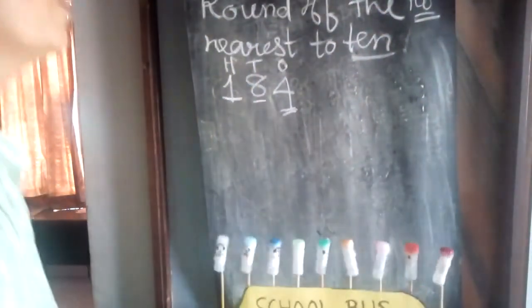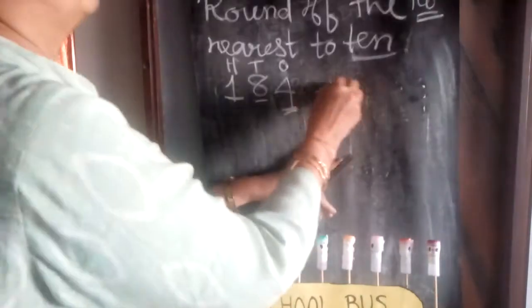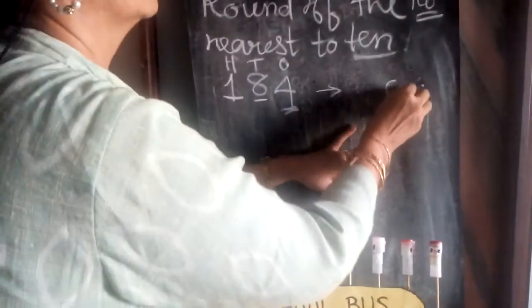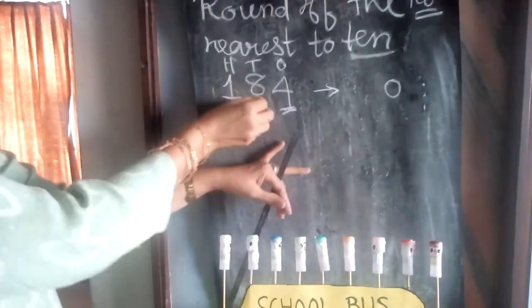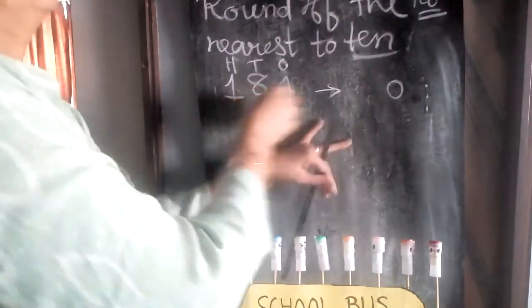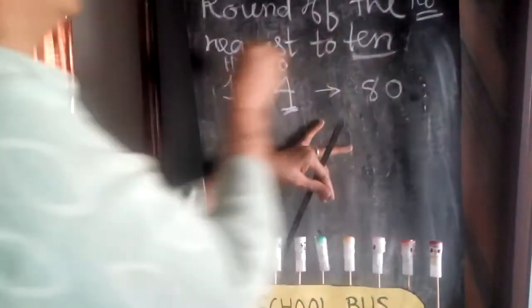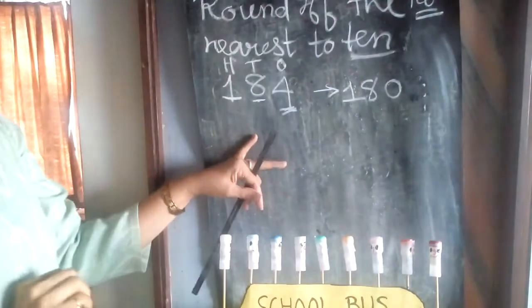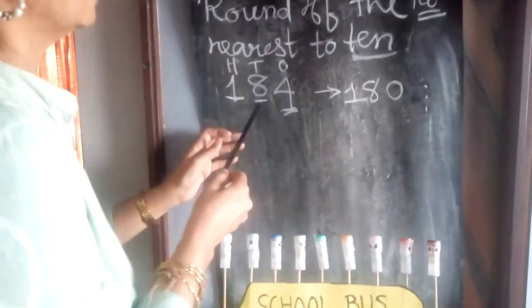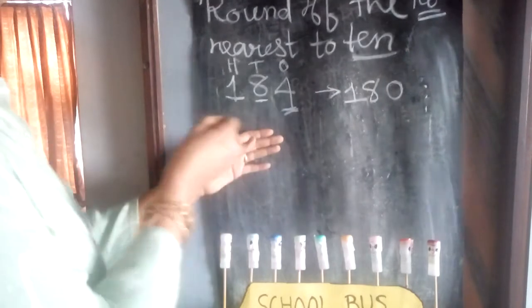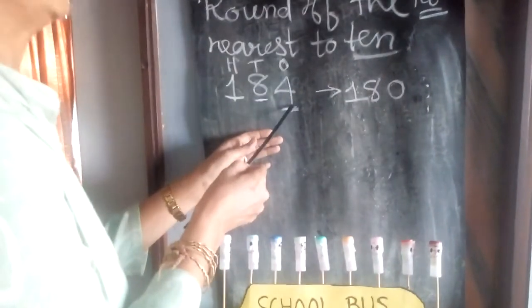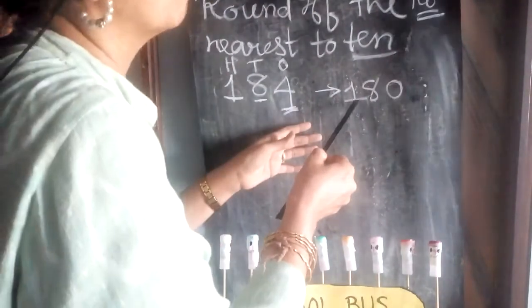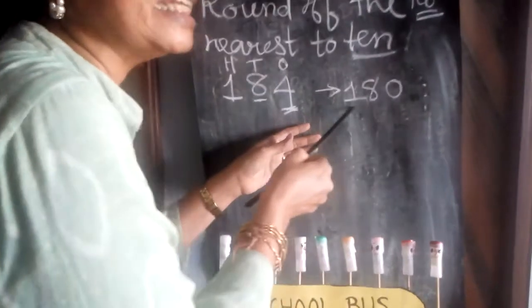Then you put 0 in the ones place, and your tens place will be the same, and your hundreds place will also be the same. Okay, so your 184, when you round off to the nearest tens, it will become 180, children.